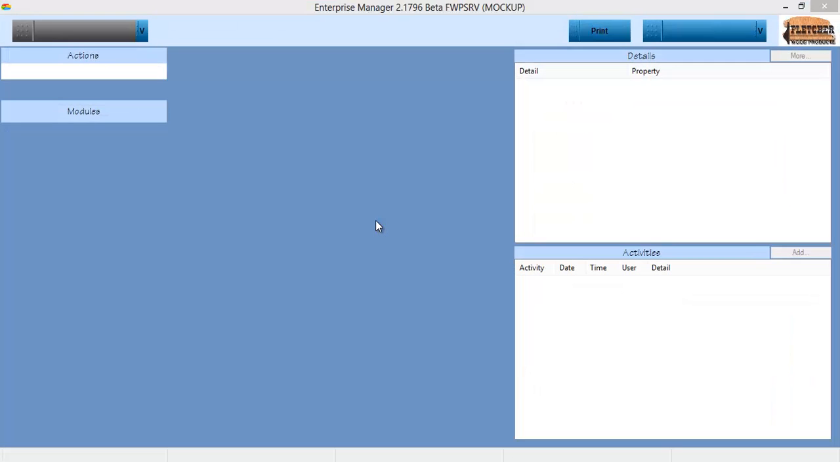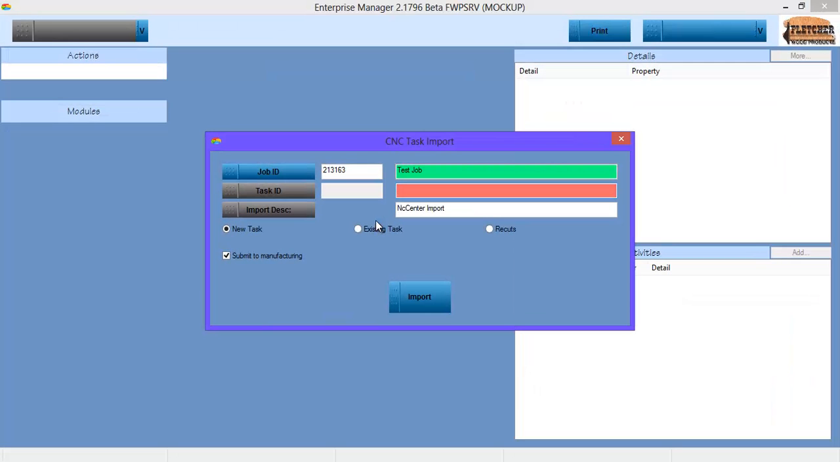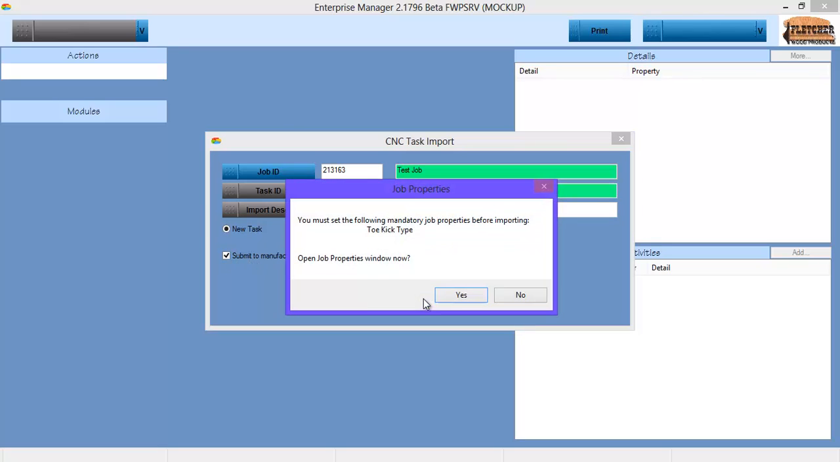Okay, and now a link script is actually going to automatically open up the task import function from Enterprise Manager. Here we can specify that we're importing into a new task and give it a name, or an existing task, or recuts as its own special type of task. So we're going to call this cabinets and counters. We can select whether it's initially made available for manufacturing or whether we're simply bringing it in to have it ready and we'll release it to manufacturing later.